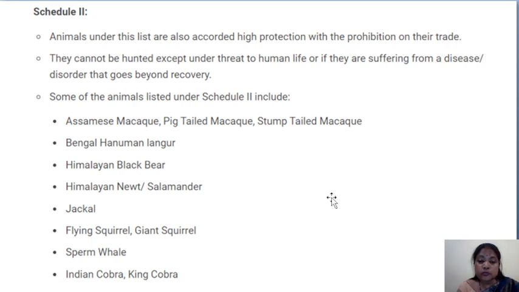Examples listed in Schedule 2 are the Bengal Hanuman langur, Himalayan black bear, Himalayan newt, jackal, flying squirrel, giant squirrel, sperm whale, Indian cobra, king cobra. All these come under Schedule 2.